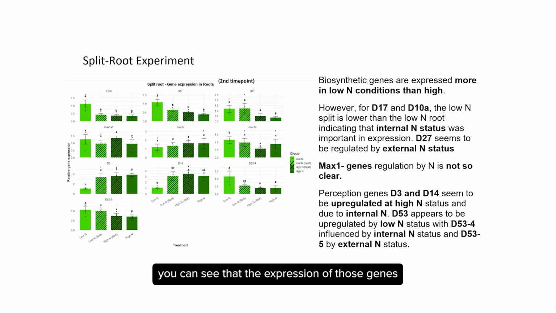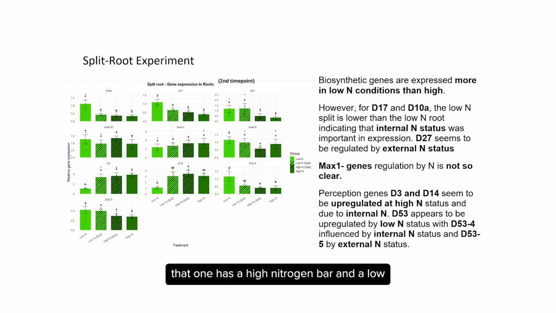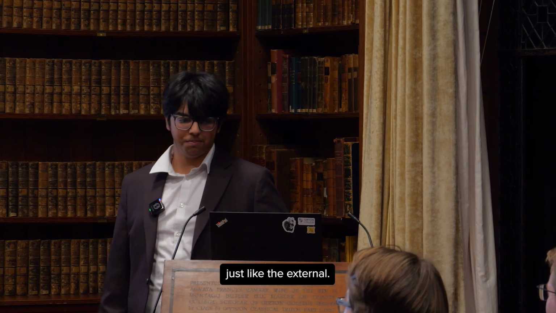For the first 2, you can see that the expression of those genes is upregulated by high nitrogen. And because of the low nitrogen, again, the hatched one is a lot higher than the one that's lower. You can probably say that D3 and D14 are upregulated at high nitrogen. If you look at D53-4, that one has a high nitrogen bar and a split low nitrogen bar that differ, so that's likely internal as well. And D53-5, those bars are similar, so that's likely external.